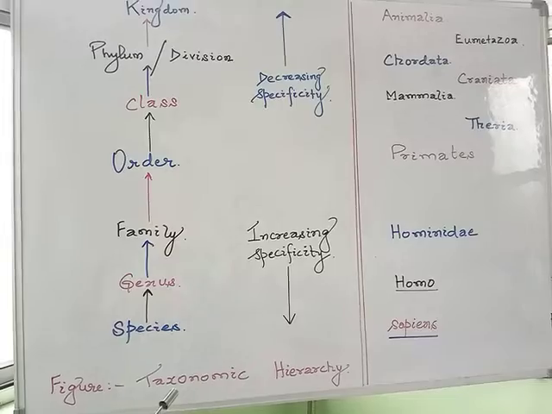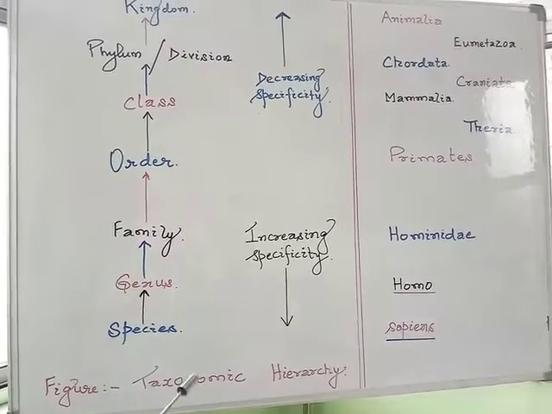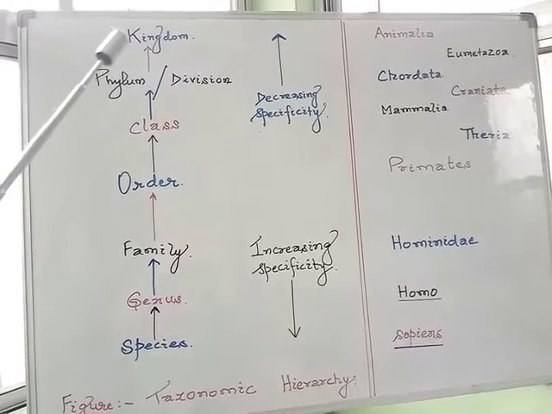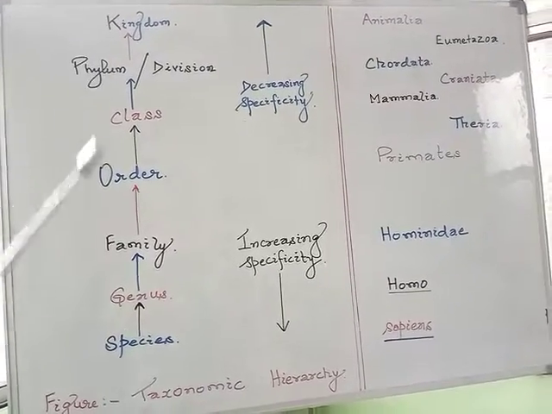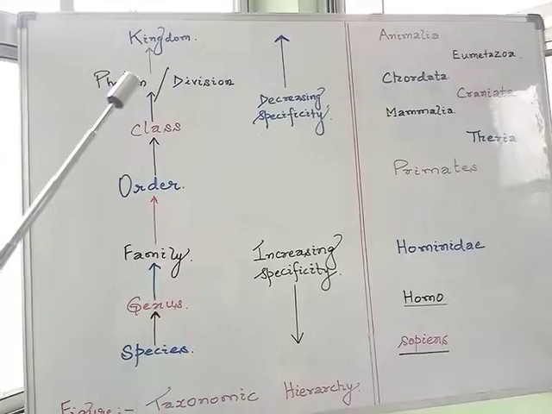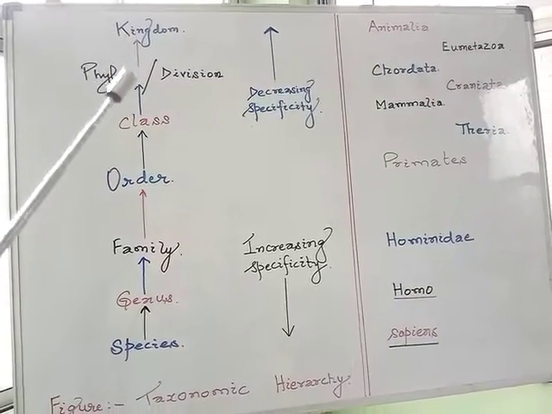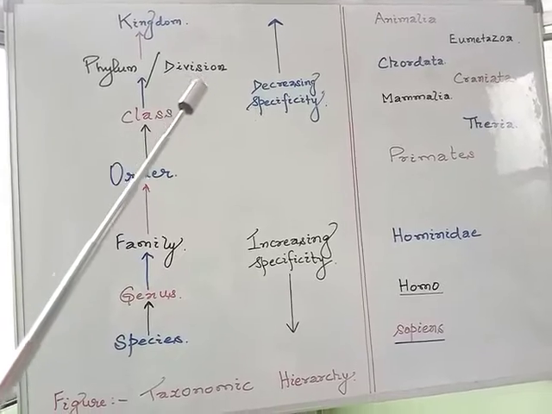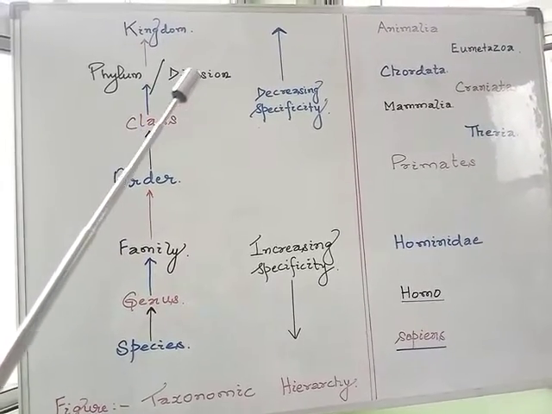So we may have written here the taxonomic hierarchy. There we may see that from higher to lower category, the highest category, kingdom, has been placed, followed by the phylum, or in the case of the plant kingdom it would be replaced by the word division.